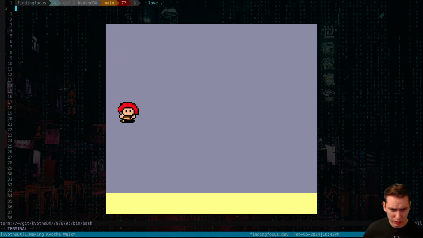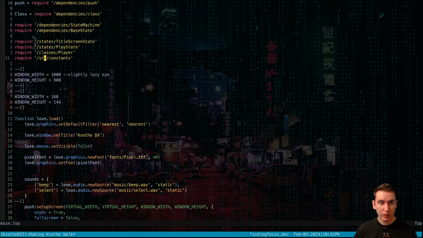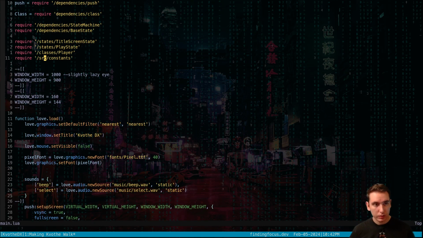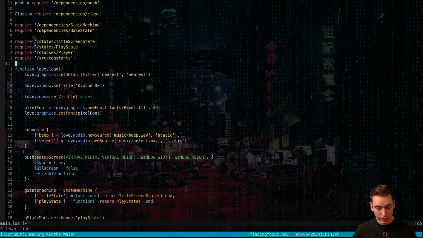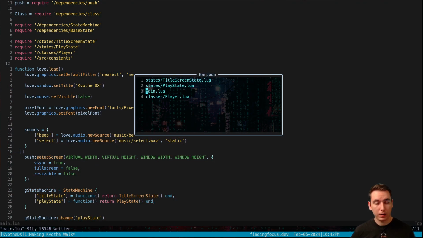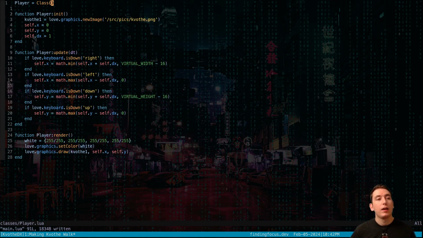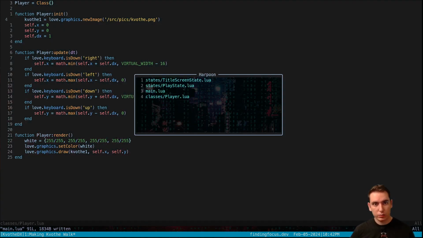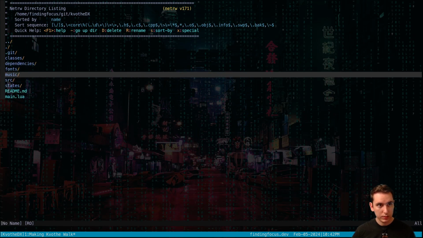Okay, so now we don't want to move down to the bottom, we want to move down to the bottom of the HUD. So we can take this out, and in our player class, this is where we wanted to, should have harpooned our constants, which is easy enough.